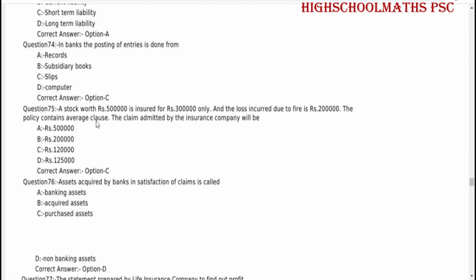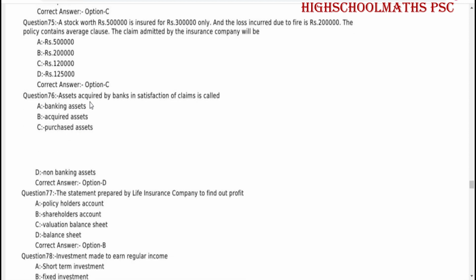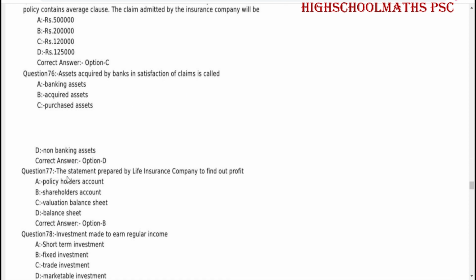A stock worth rupees 5 lakh is insured for rupees 3 lakh only, and the loss incurred due to fire is rupees 2 lakh. The policy contains average clause. The claim admitted by the insurance company will be rupees 1,20,000. Assets acquired by banks in satisfaction of claims is called non-banking assets.